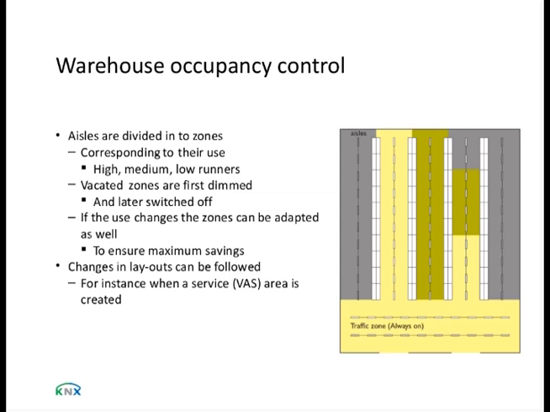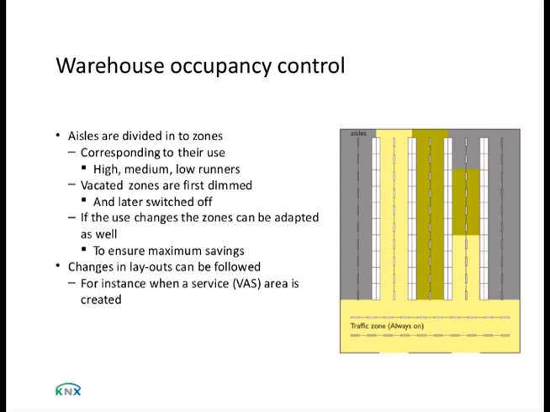So what we basically do is that when our people are working in an aisle, we switch the lights on. But if they are not present in a certain section of an aisle, we will dim the lighting there. Why do we dim? Well, because we want people not to fear and not to look into a dark area. But once they have left the complete aisle, then we will switch the lights off entirely.